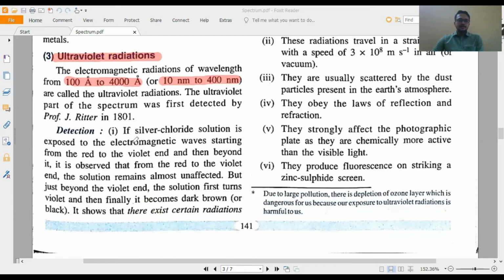Detection: how to detect? If we keep silver chloride solution in the presence of ultraviolet radiation, then what will happen? It becomes dark brown. First it turns violet, and then finally it becomes dark brown or black. So this is one detection. Which solution will you use? Silver chloride solution.